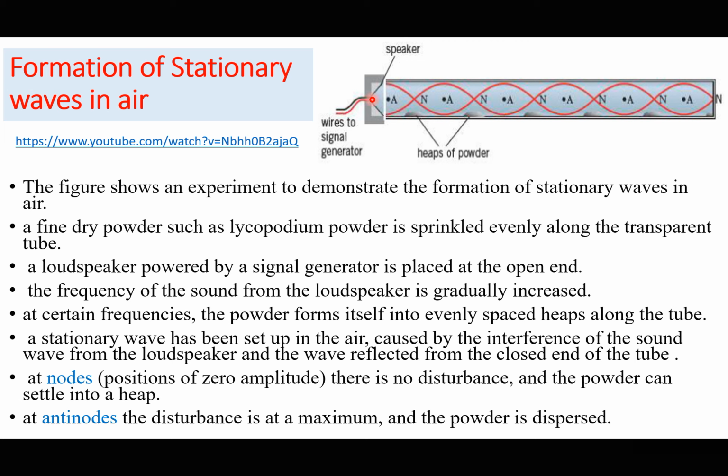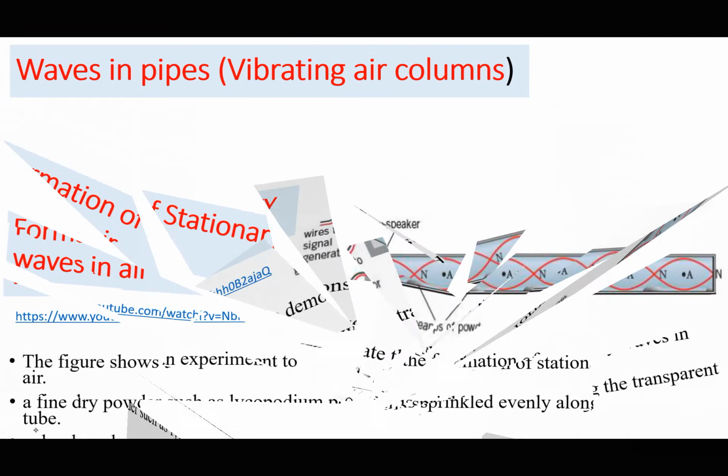But because there's a continuous progressive wave coming from the loudspeaker, the incident wave from the loudspeaker and the reflected wave from the other end meet at a point. These two waves are of the same type, moving at the same speed but in opposite directions. They have the same amplitude, and when they undergo interference, or superposition, they result in nodes and antinodes. Therefore, we say a stationary wave has been formed. So a stationary wave can be formed in air.